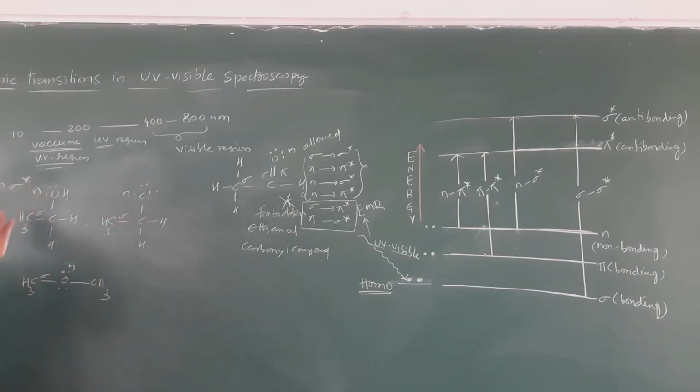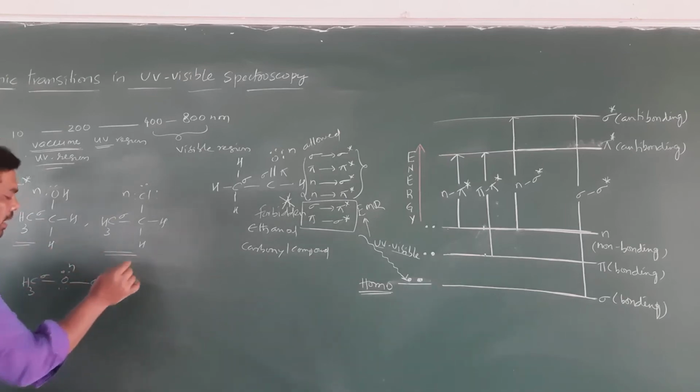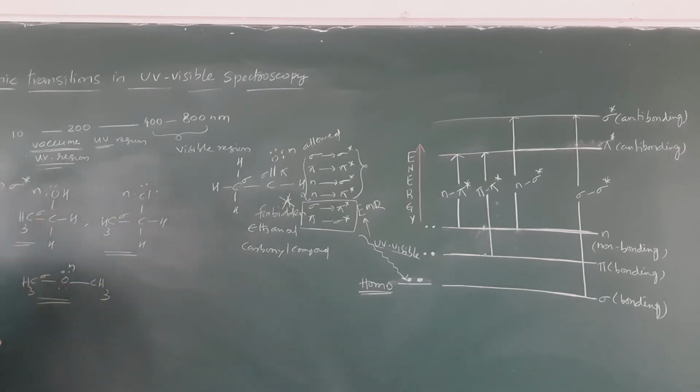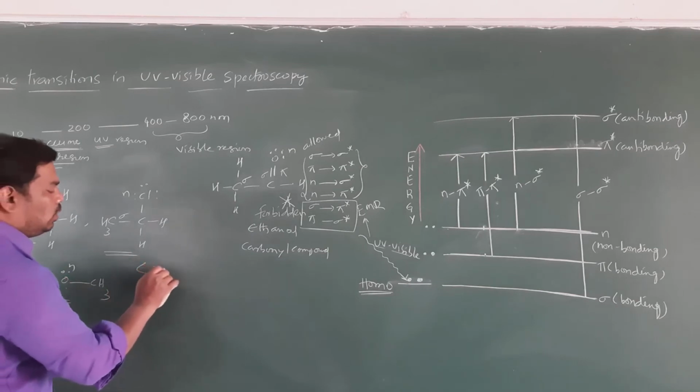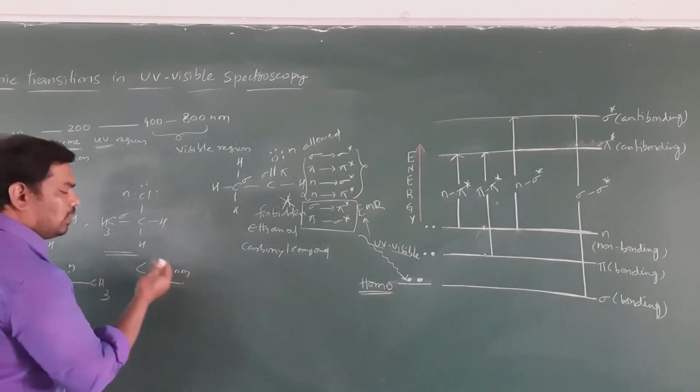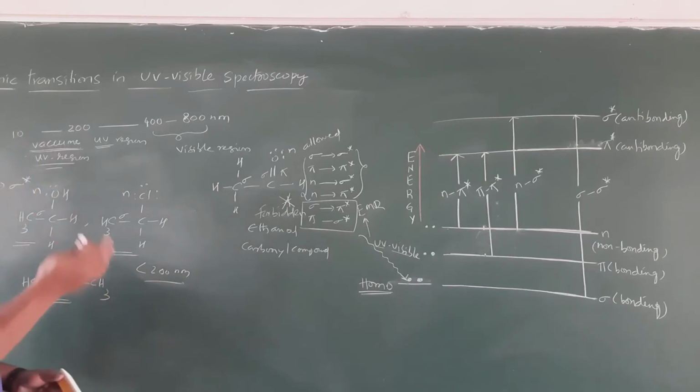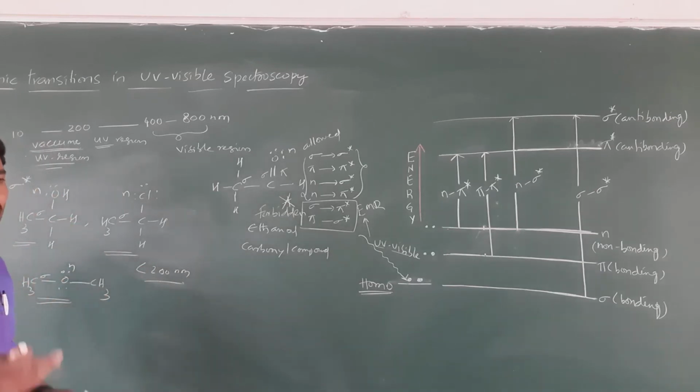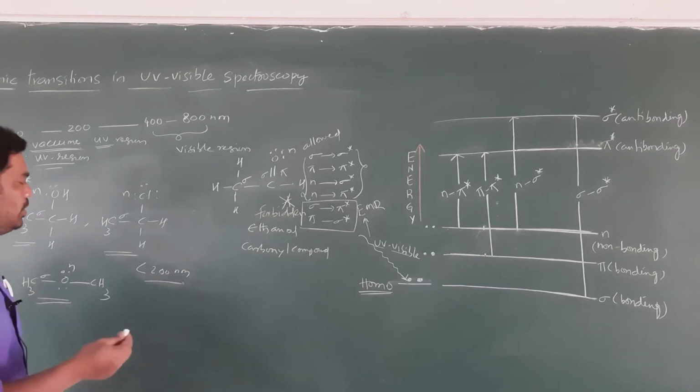So generally n to sigma star transitions are possible in alcohols, alkyl halides and ethers. These compounds fall under the region of less than 200 nanometer, and some compounds can exhibit absorption above 200 nanometer, like 205, 210.